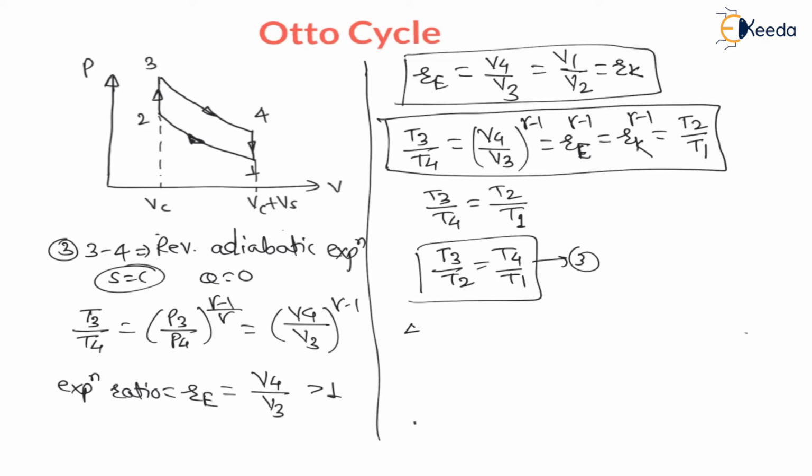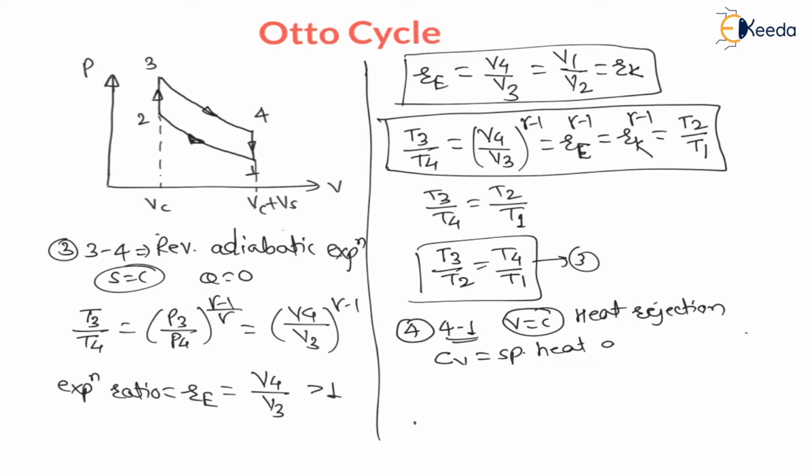Now the next process, that is the fourth process, is 4 to 1. During this process, volume will be constant. It is constant volume heat rejection. During this process, heat is rejected from the system, therefore it is a heat rejection. As it is constant volume heat rejection, we have to use the specific heat at constant volume, Cv.